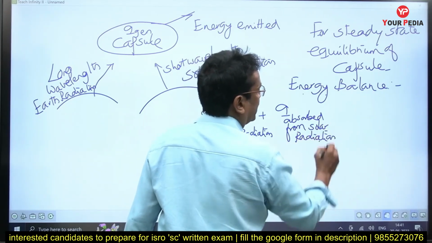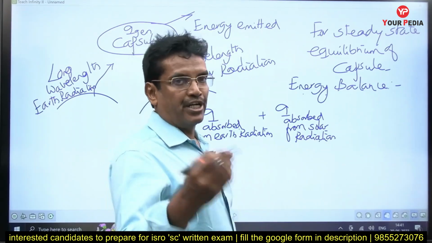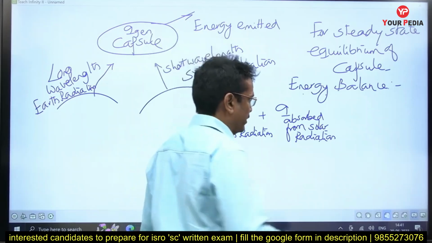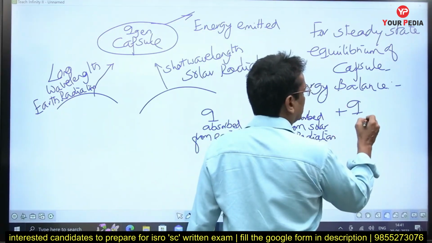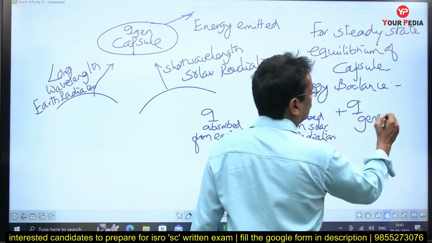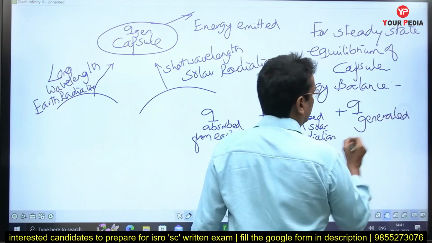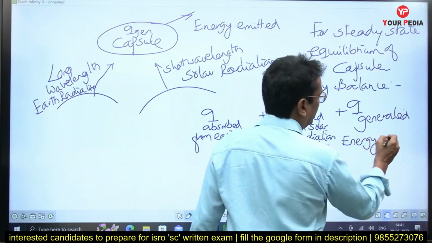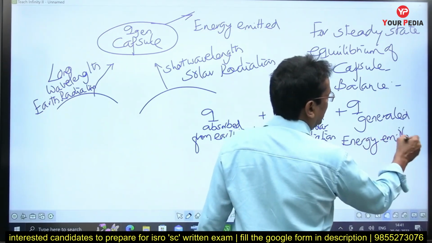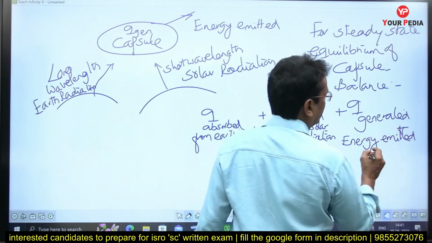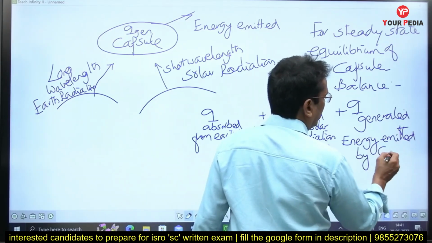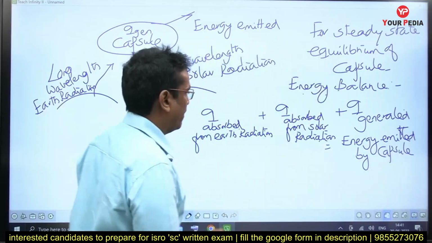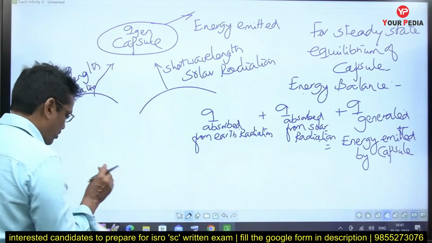Mind that solar radiation is always short wavelength radiation because the sun's temperature is very, very high, 5800 Kelvin, plus Q generated inside the capsule, all must be equal to the energy radiated or emitted by the capsule. Okay, what is the solar energy absorbed?